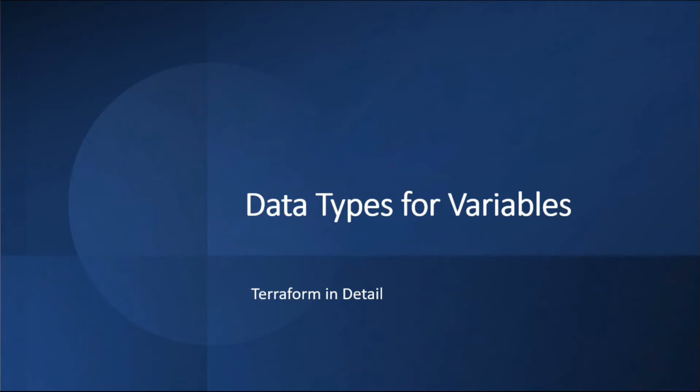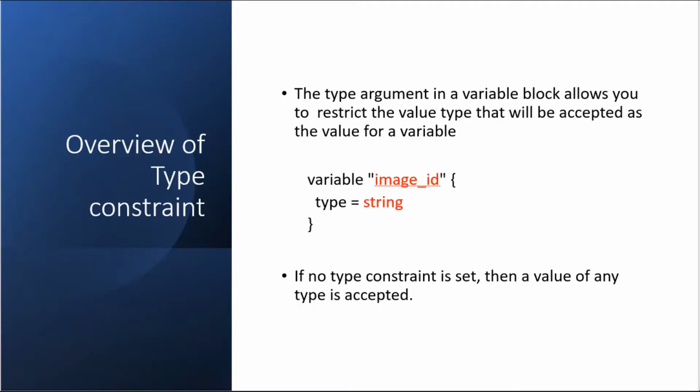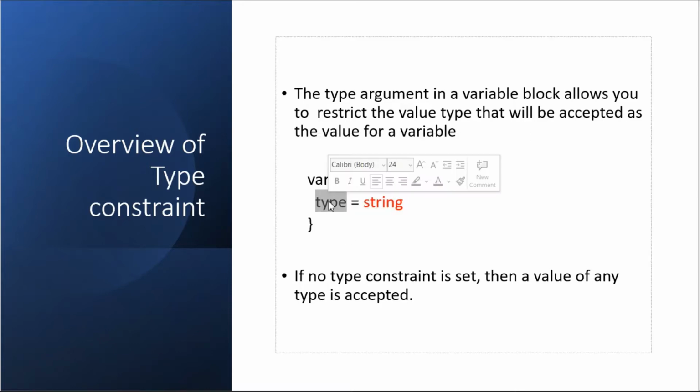So today we are going to discuss data types for variables in Terraform. So, an overview of a type constraint. Basically, the type argument in a variable block. This is a variable block, and here we are discussing this type constraint.